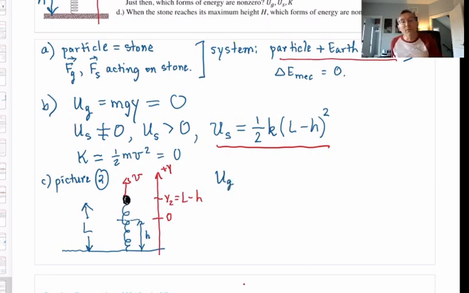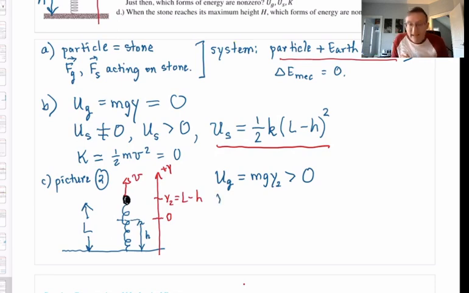Is it equal to 0 or not? Answer that, please, for yourself. Pause the video if you need to. Okay, well, the formula would be mgy, in this case the y2. The whole point is that the y2 is not 0. In fact, it's greater than 0. It's above the origin. So I have non-zero gravitational potential energy. I have positive gravitational potential energy because my particle is above the chosen origin. That's U grav.